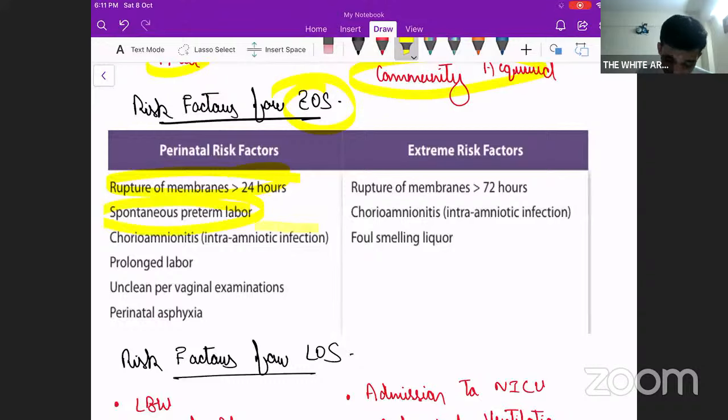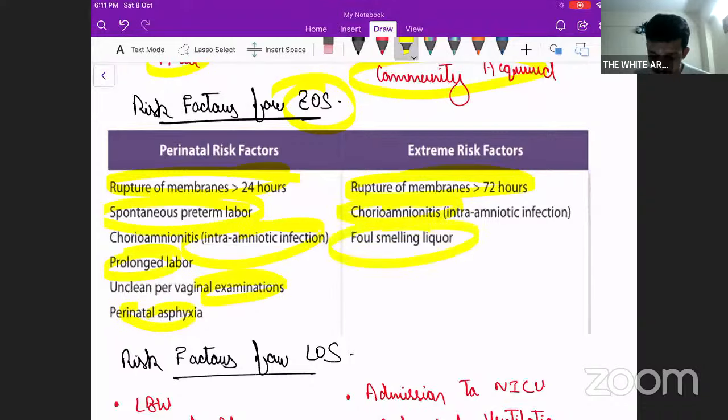Or spontaneous preterm labor, or there is rupture of membranes and the amniotic fluid gets infected. So chorioamnionitis, or prolonged labor, or unclean PV examinations, and perinatal asphyxia. These are a few of the risk factors, and a few of the extreme risk factors are rupture of membranes for more than 72 hours, or chorioamnionitis, or foul smelling liquor.